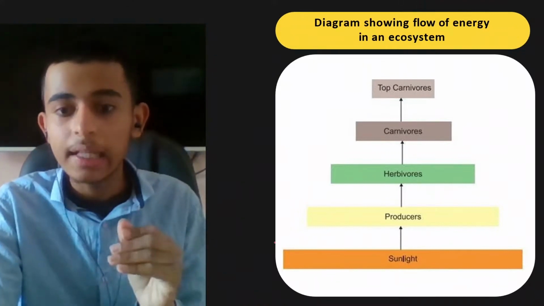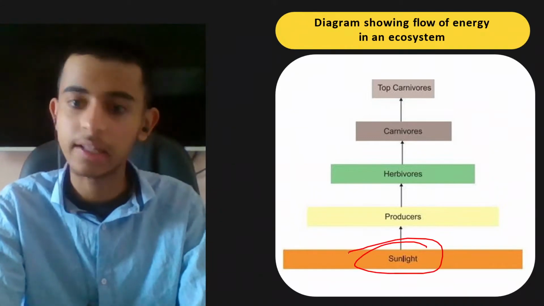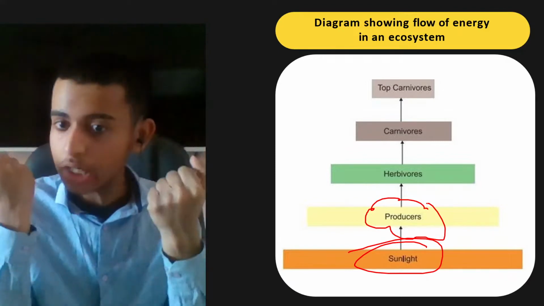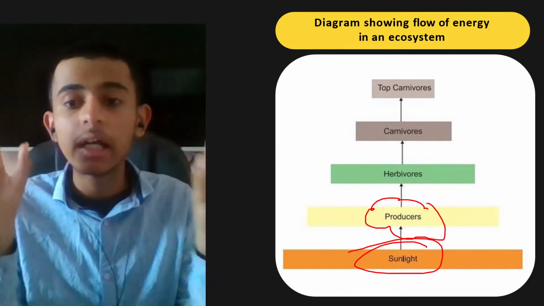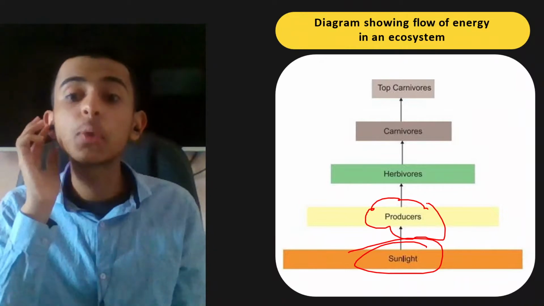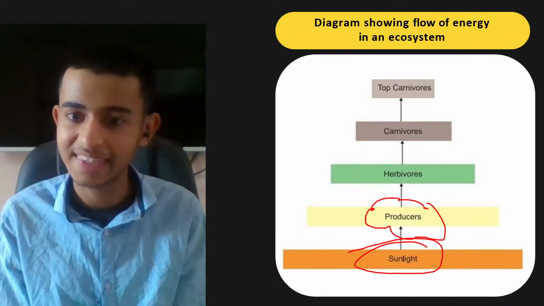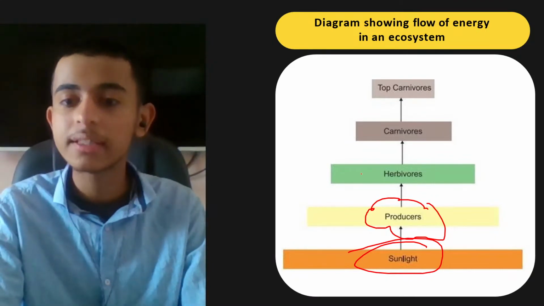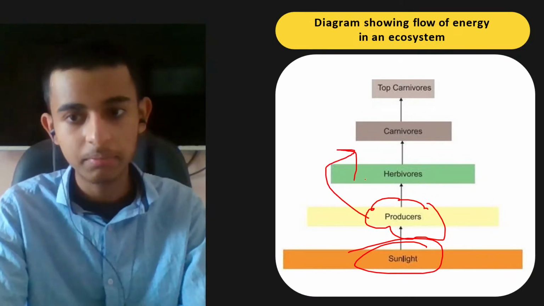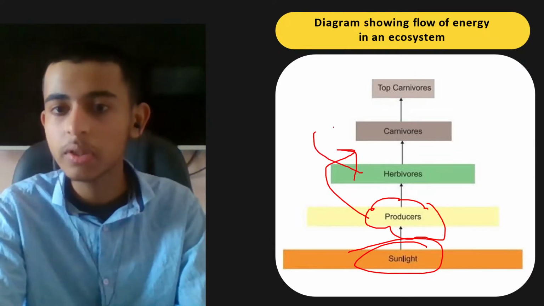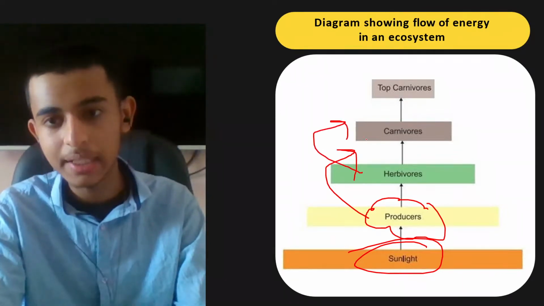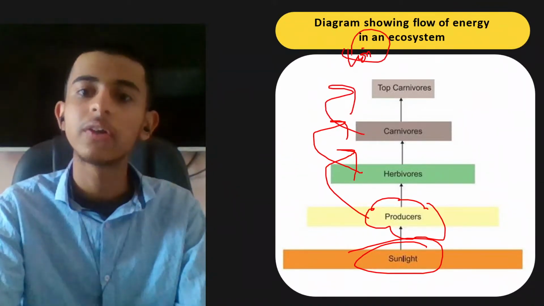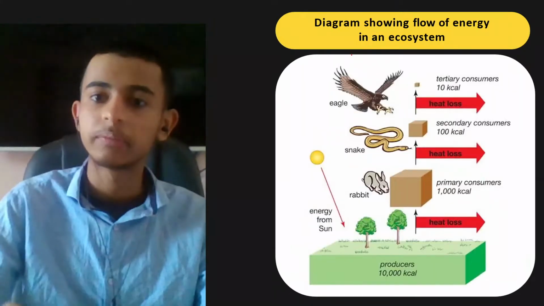So number one, the main source of energy is our sunlight. Then plants, what do they do? They take up the light energy of the sunlight. Sunlight will give light energy. And they convert this light energy into chemical energy through photosynthesis. So they are getting chemical energy. Okay. Then from producers, the energy is going to be transferred to the herbivores when they eat the producers. Herbivores to carnivores when carnivores eat the herbivores, and carnivores to top carnivores like we have lion and tiger and all that. Right? That is very important.